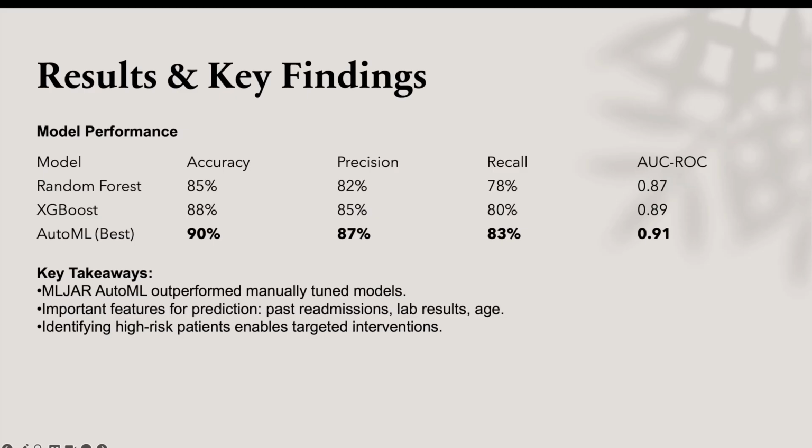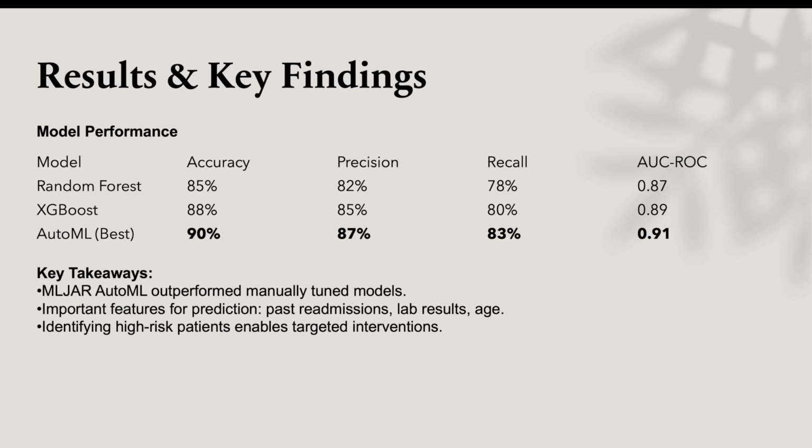I'm Yogesh Neupane, and I'll be walking you through the key results, discussion points, and future direction of our project on patient readmission prediction using MLJAR AutoML. Our goal was to predict patient readmission within 30 days using historical EHR data. We tested multiple machine learning models, for example Random Forest, XGBoost, and AutoML for this second approach. The best performing model was MLJAR AutoML, which achieved 90% accuracy, 87% precision, and 83% recall, outperforming all our previous manually tuned models.